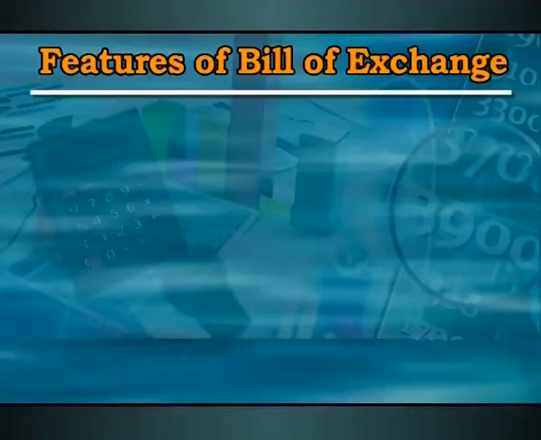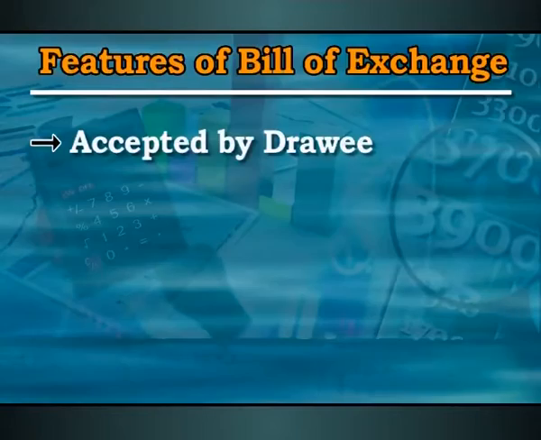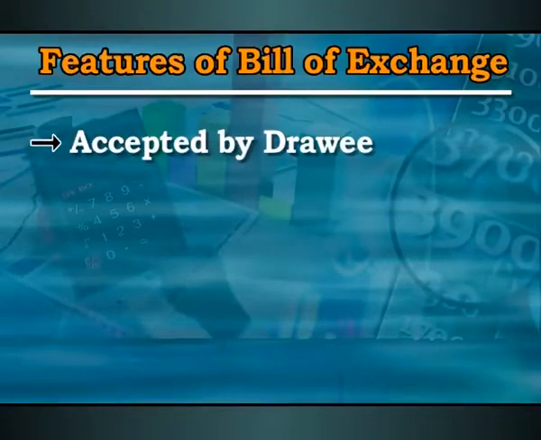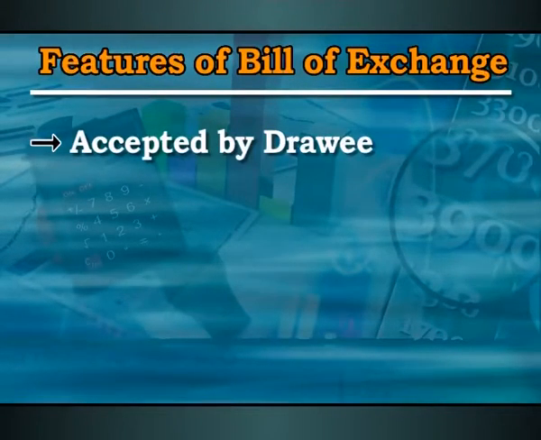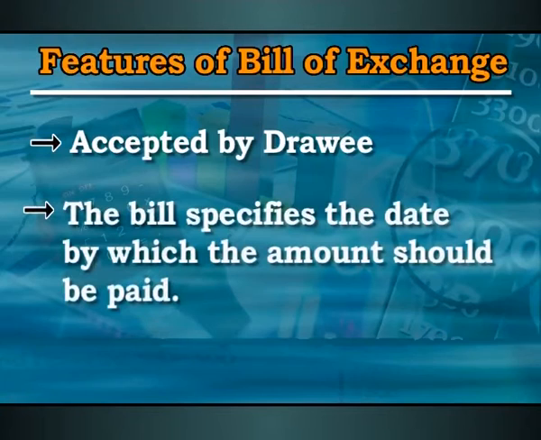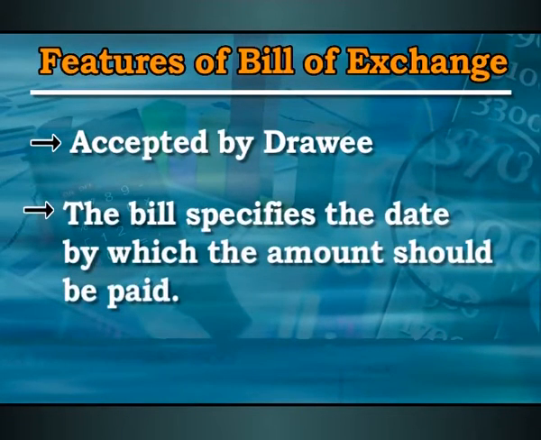Like for example, the buyer can say that I am only going to pay the money if I like the goods, or if I am in a position to sell the goods, I can make the payment. No such condition is going to be involved. It's totally unconditional. The third point says that it is going to be acceptable by the drawee. That is, a person who is buying the goods should accept it, should agree to make the payment on the due date.